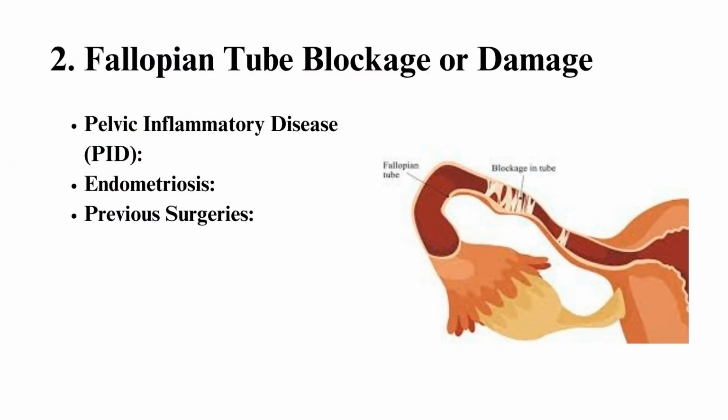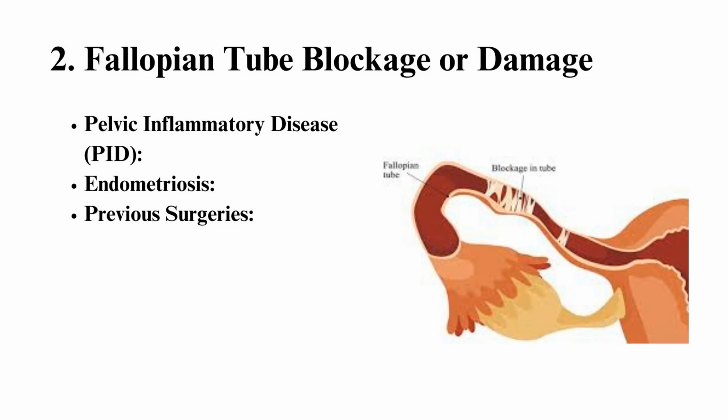Second, fallopian tube blockage or damage. The fallopian tubes are essential for transporting the egg from the ovary to the uterus. Blockages or damage can prevent fertilization or implantation. Pelvic inflammatory disease, PID. PID is often caused by sexually transmitted infections, STIs, such as chlamydia or gonorrhea. It can lead to scarring, inflammation, and adhesions in the fallopian tubes, causing blockages that interfere with egg movement and fertilization. Symptoms: pain during intercourse, abnormal vaginal discharge, fever or pelvic pain.